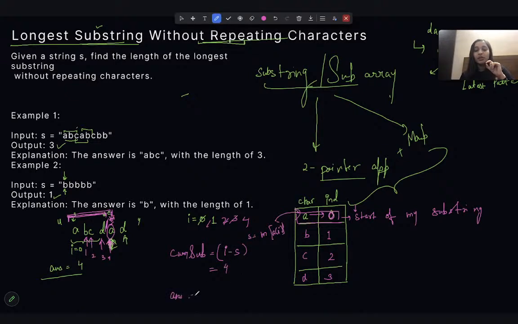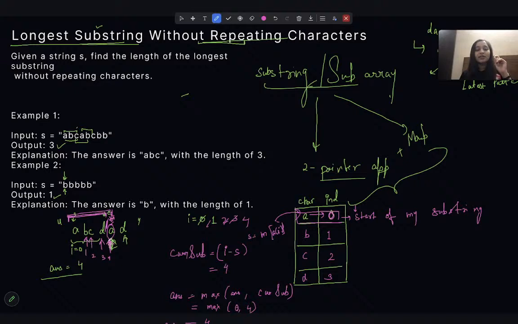Answer will be storing how many? There will be a lot of substrings forming while traversing, right? So answer will be storing the maximum value out of all the substring lengths. Right now, suppose my answer is 0 because I haven't found anything yet. So out of 0 and 4, which is the maximum? 4 is maximum. So my answer will be storing 4.